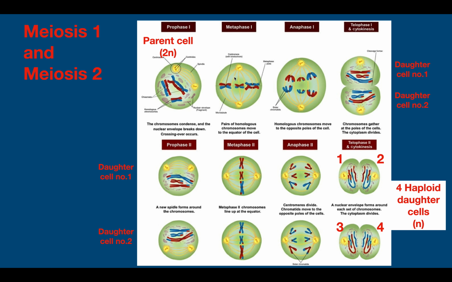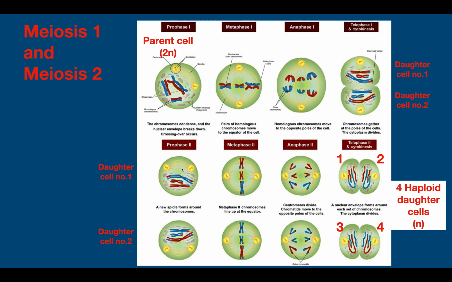Metaphase 1 is similar to mitosis. The chromosomes are aligned in the equatorial plane. In anaphase, the chromosomes are pulled apart. Here you can see the formation of spindle fibers and the chromosomes will be pulled apart. After anaphase 1 there is telophase 1, wherein there is division of the nucleus, which is followed by division of the cytoplasm, that is cytokinesis. So here the daughter cells are formed. I have labeled them as number 1 and number 2.